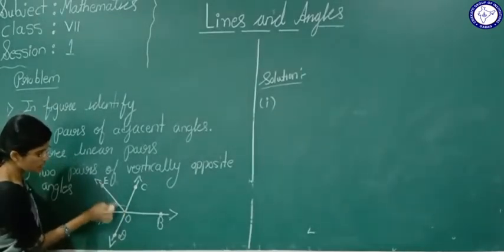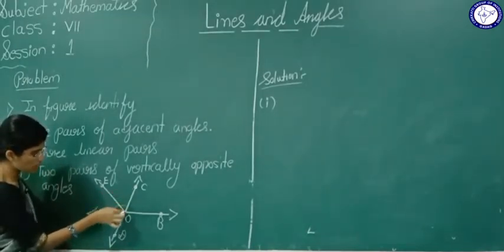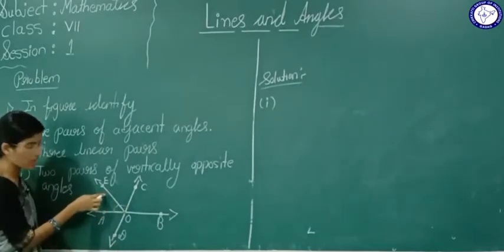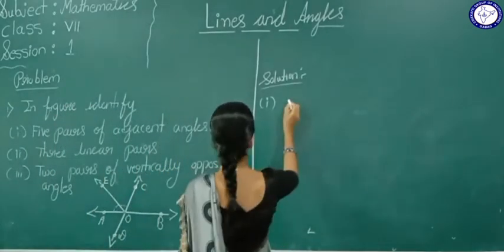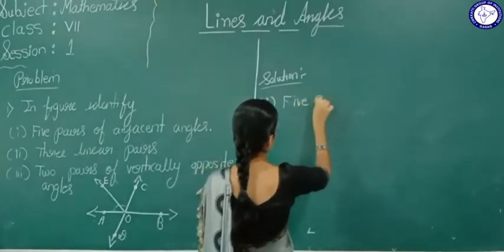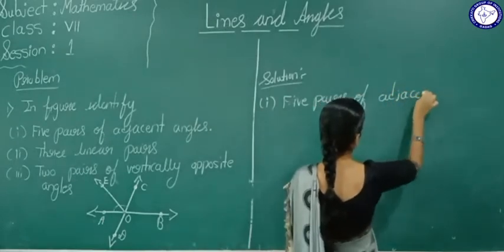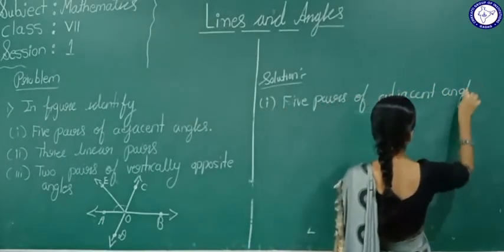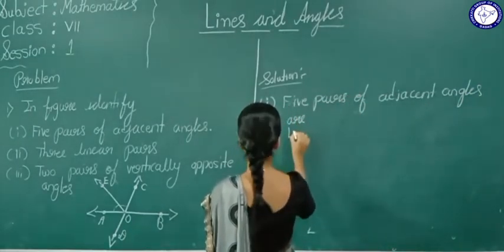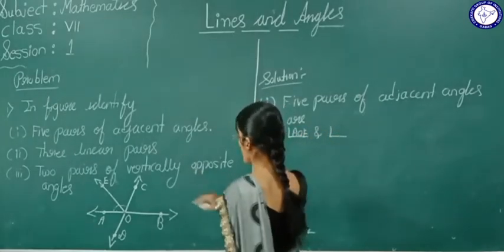Both these angles have the common vertex O, and both have the common arm OE, and the other arms OA and OC are on either side of this common arm. Yes. So the first pair of adjacent angles is angle AOE and angle EOC.